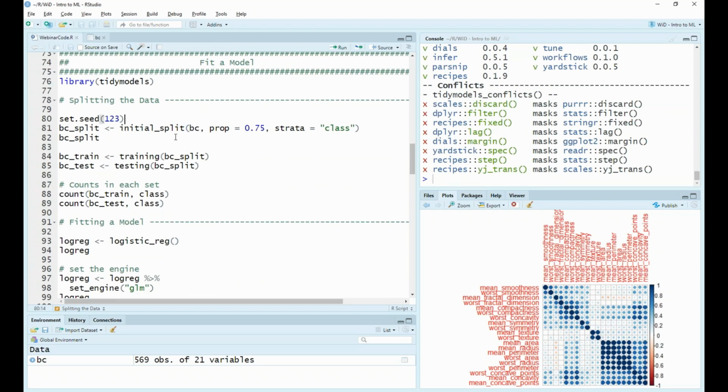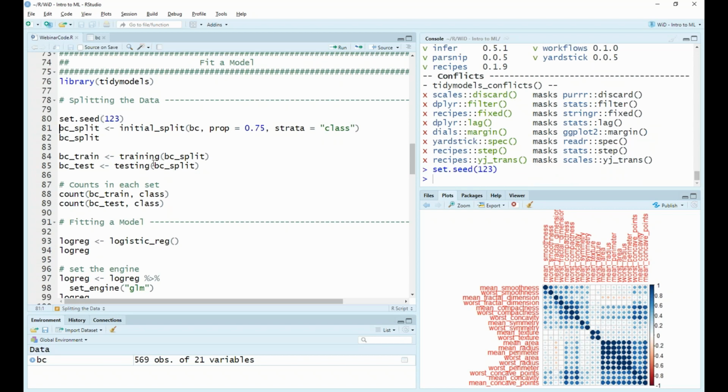And in this example, if you want to follow along, I'm going to set the seed to 123, just because obviously there's some randomness involved here. So the first thing to do is to split our data. You can do this using the initial_split function. We're going to provide our data set and then provide the proportion that we want to split. So the number here is the proportion that will be in our training data, and the 1 minus this proportion, so 0.25, will be the proportion in our test data.